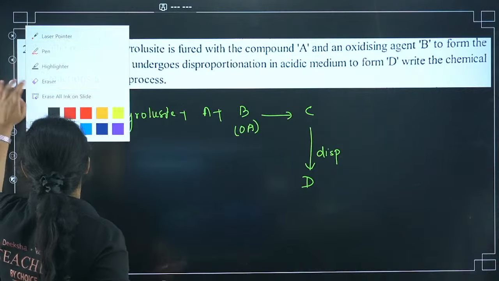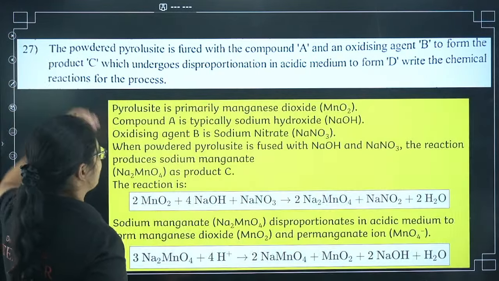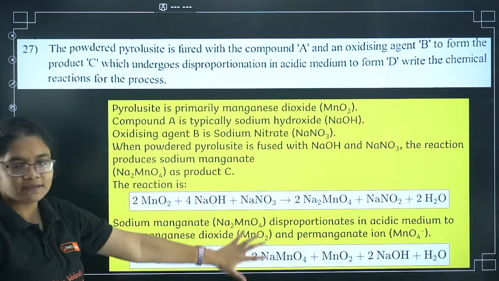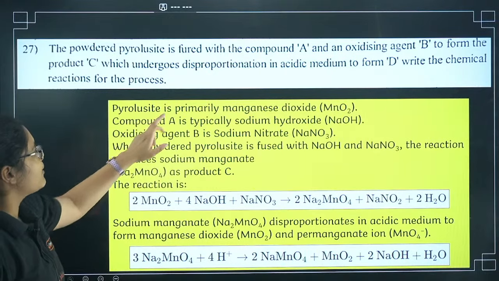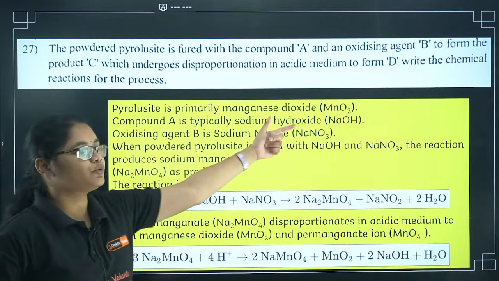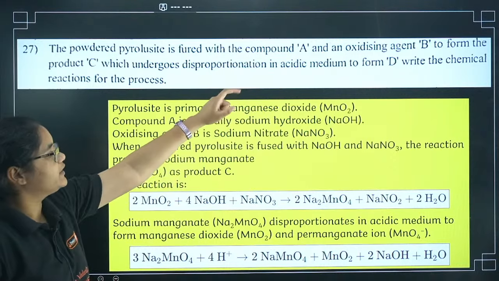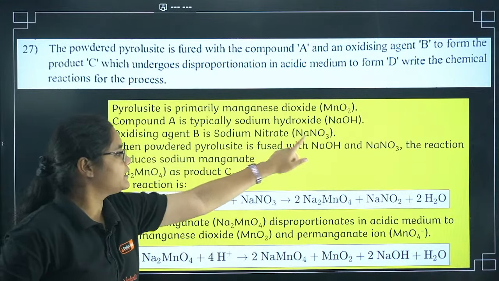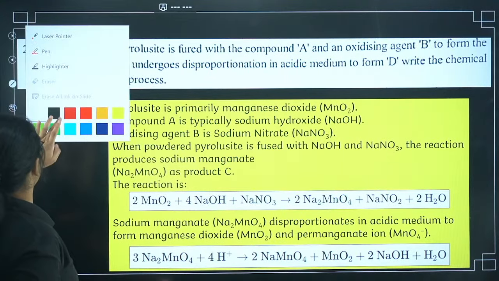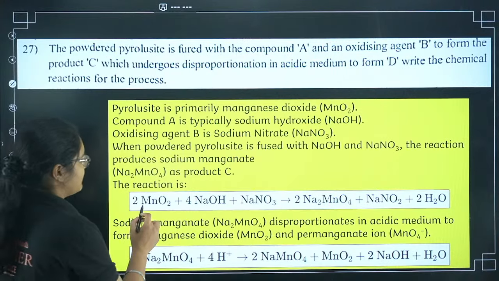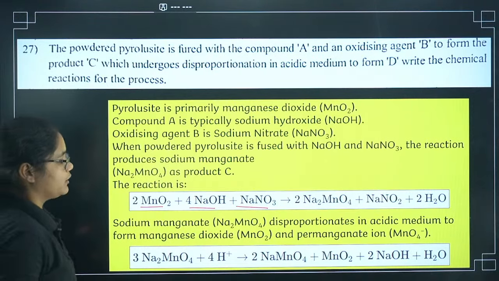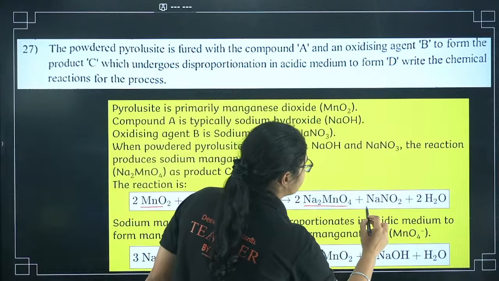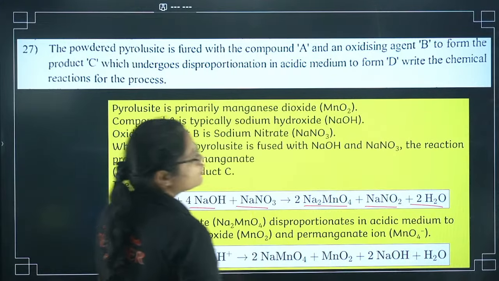So if you remember, pyrolusite ore is manganese oxide. You don't have to write this much. I have just written to explain you. So first, what is my A? Compound A is sodium hydroxide. Next, you need a strong oxidizing agent. So B is sodium nitrate. Now you have to write the reaction between them. MnO2, NaOH and NaNO3 will give you Na2MnO4 plus NaNO2 plus 2H2O.